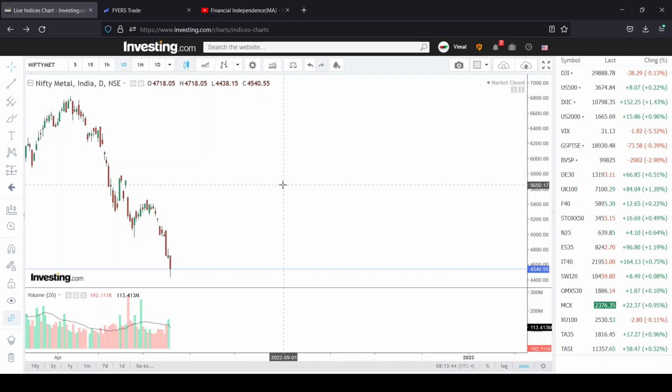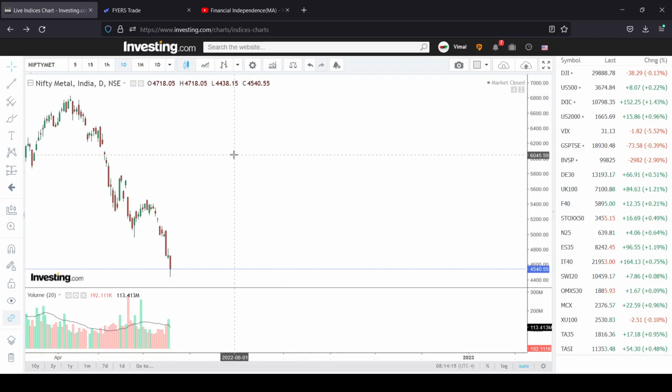But there are sometimes, when the market is range bound, that the 50 days moving average crosses the 200 days moving average, but then it is just hovering around that. It doesn't work in a range bound market, but in a trending market, whenever the 50 days moving average crosses the 200 days moving average, it is considered a golden cross.